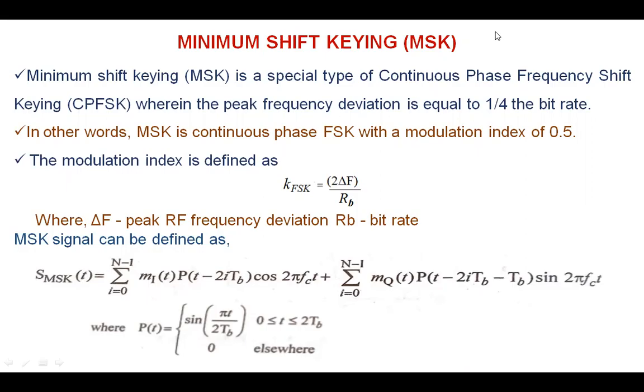The modulation index is defined as k_FSK equal to 2 del F by R_B, where del F is the peak RF frequency deviation and R_B is the bit rate.